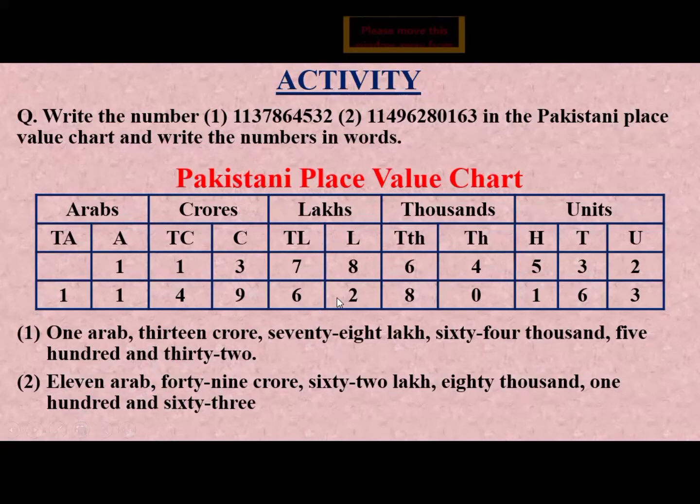Then we have the number 62 in the lakh group, so we write here 62 lakh comma. Then we have the number 80 in the thousand group, so we write here 80,000 comma. After each group we put a comma. And you can see here each group consists of a 2-digit number, but the unit group consists of a 3-digit number. In the unit group we have 163. So we write here 163.